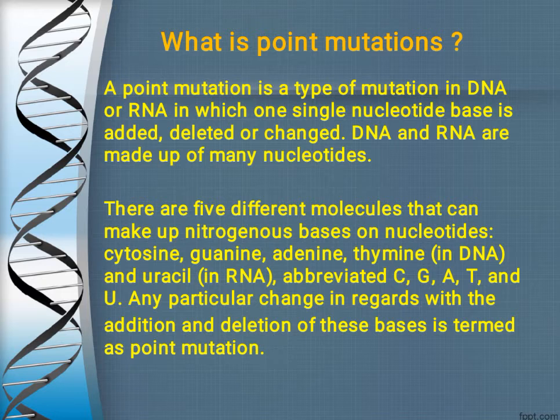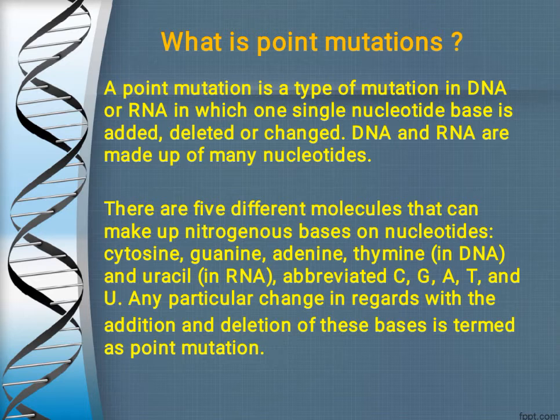You all know that DNA and RNA are made up of many nucleotides, and there are 5 different molecules that can make up the nitrogen bases of these nucleotides. If we consider DNA, then DNA shows the presence of cytosine, guanine, adenine and thymine. We can call them C, G, A and T. And if we consider RNA, in RNA, thymine is replaced by uracil. So in such case, U will be there.